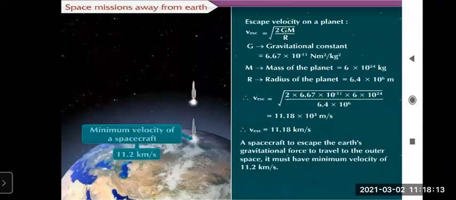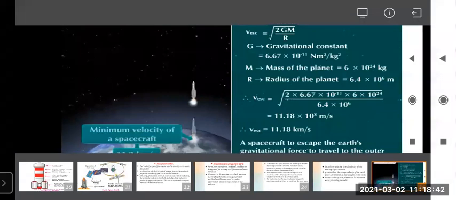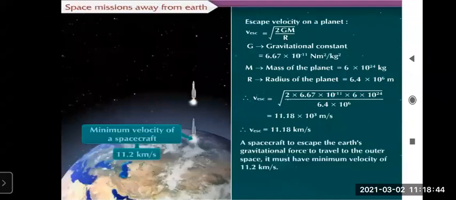And in 2008, the Indian Space Research Organization, that is ISRO, successfully launched Chandrayaan-1 and placed it into an orbit around the moon. It sent useful information to Earth for about a year. The most important discovery made during the mission was the presence of water on the moon's surface, and India was the first country to discover this.